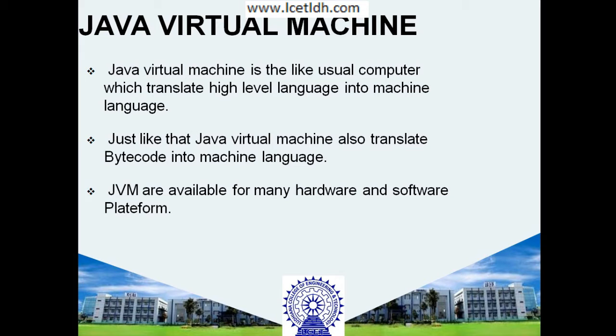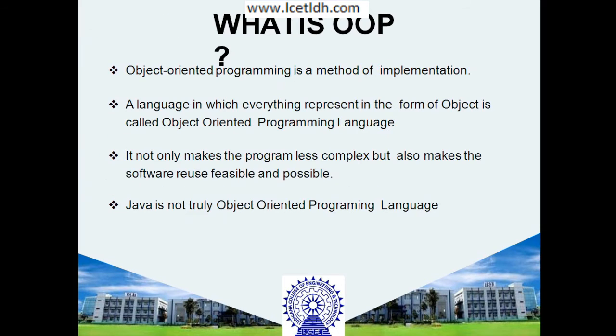A Java Virtual Machine is like a usual computer which translates high level language into machine language. Just like that, the virtual machine also translates bytecode into machine language. First of all, the Java compiler will convert your source code to bytecode, and then the JVM will convert the bytecode to machine language. JVMs are available for many hardware and software platforms.